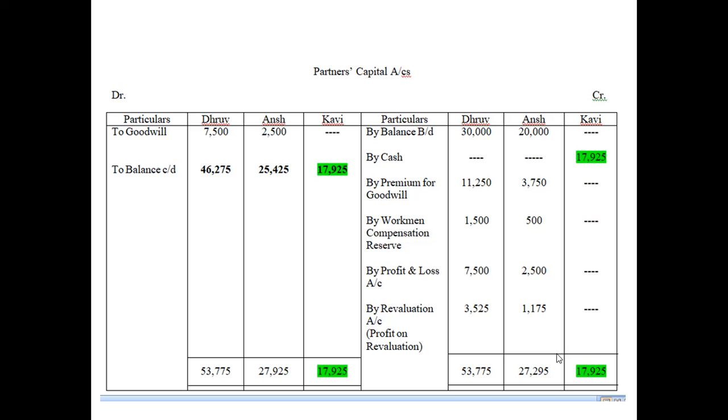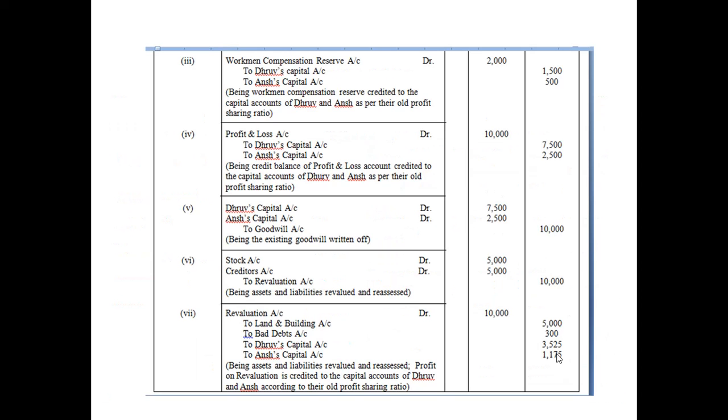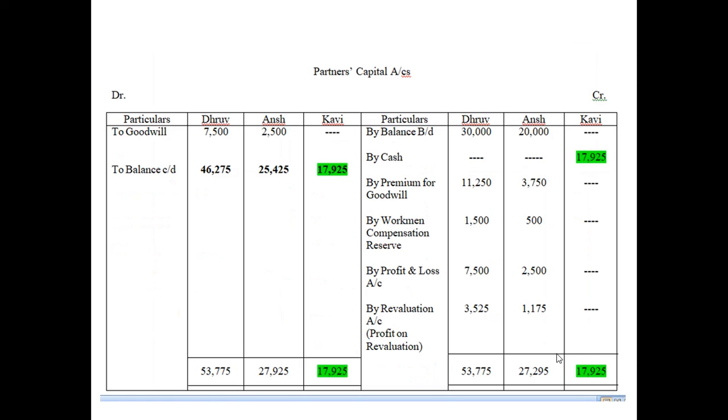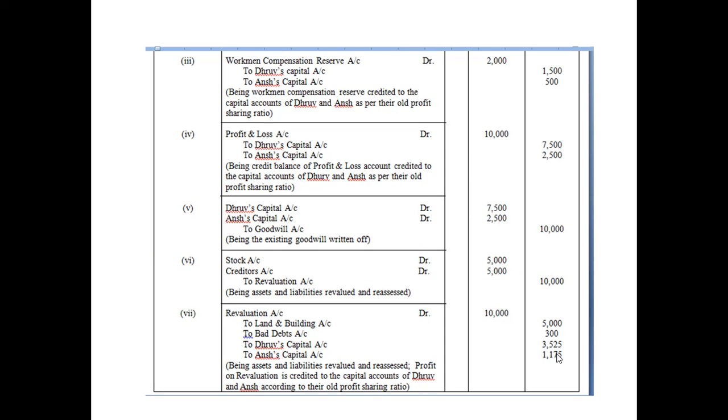Now write the premium for goodwill. Write the workmen compensation reserve. I have explained why WCR will be credited to Dhruv and Ansh's capital account, and we have already done this in the journal entry also. So WCR, profit and loss account, journal entry. I told you why it will be credited.